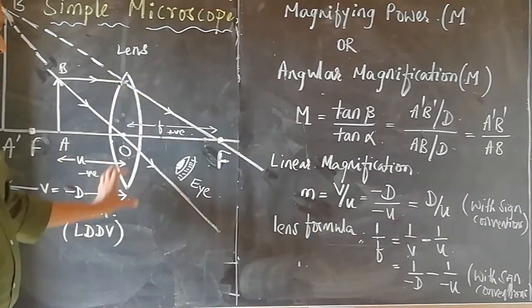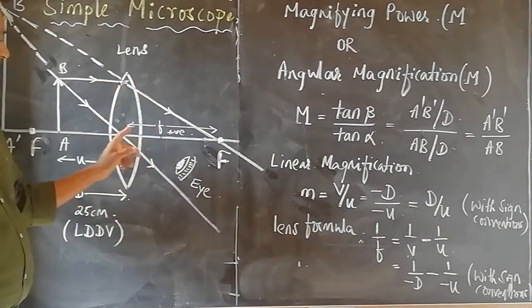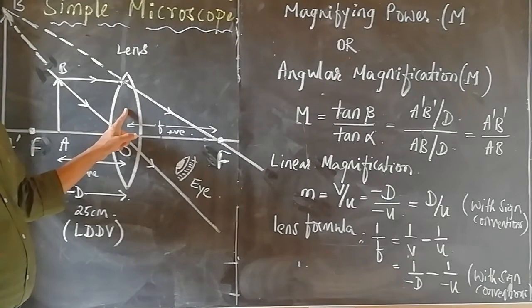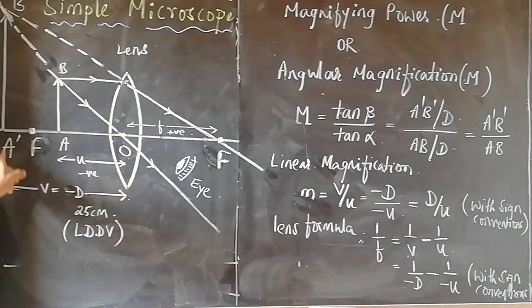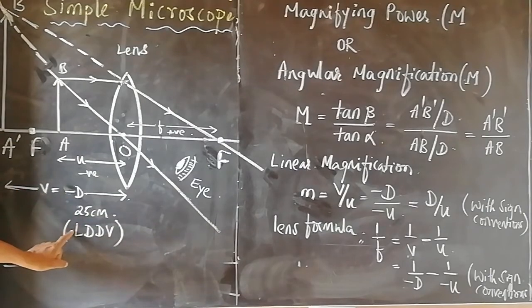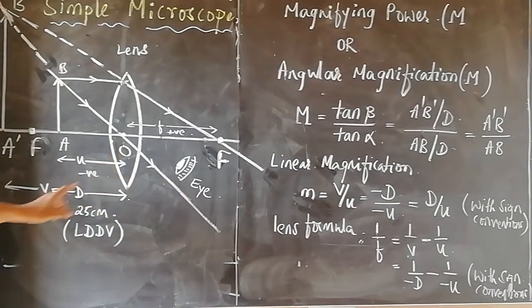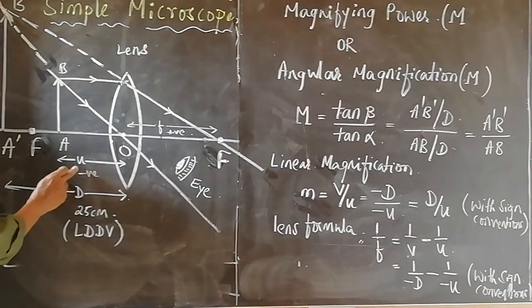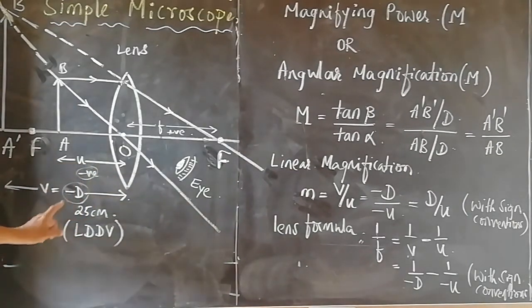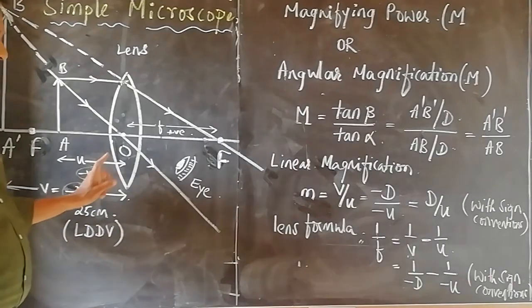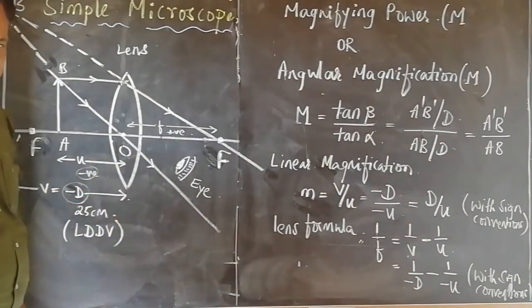So the observer has to position this lens and the object in such a way that the image is formed at the least distance of distinct vision. Bear in mind, here both the object distance and the image distance are negative according to the Cartesian new sign conventions.